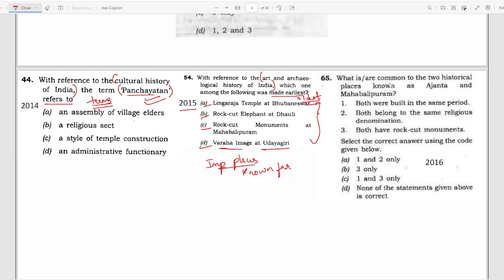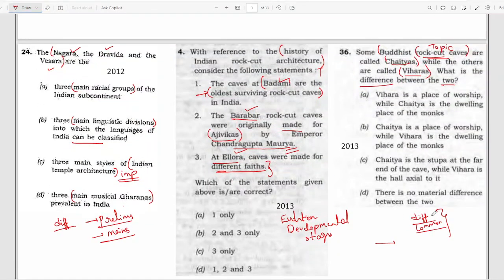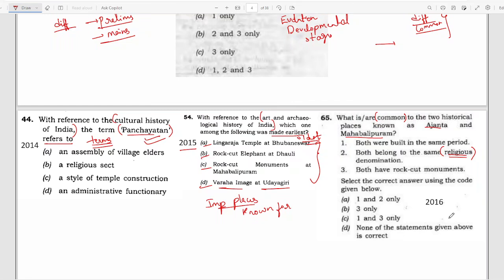2016 question. What is common to the two historical places known as Ajanta and Mahabalipuram? Again, there are comparative questions where they are asking what is common. As I've already told you, common things and different things are very important. Both were built in the same period, both belong to the same religious denomination. Again, they're asking about religious denomination, or in this case, they had asked about the Ellora caves. Caves were made for different faiths. Again, the religious aspect becomes very important.